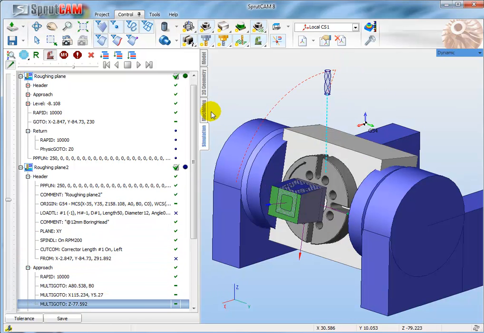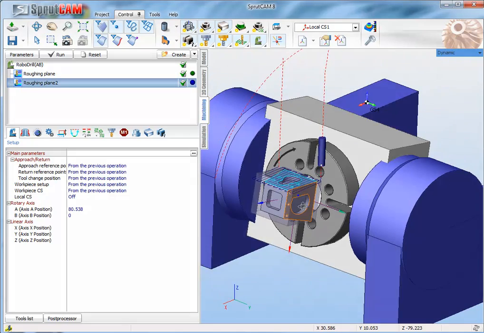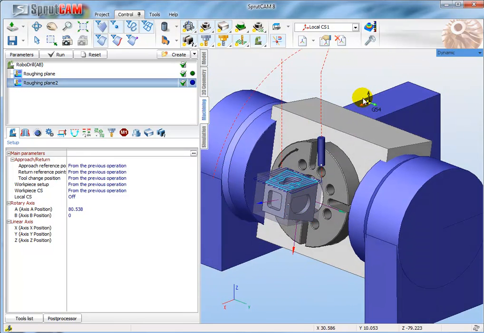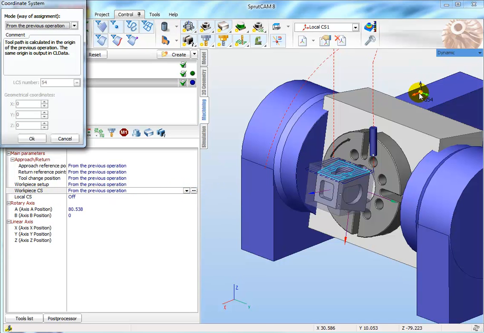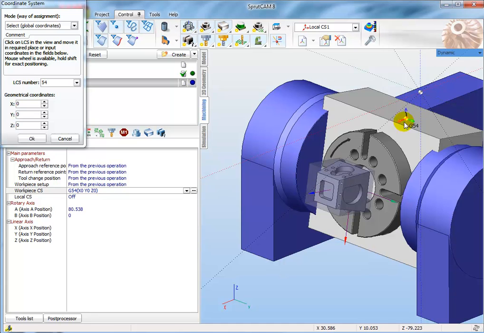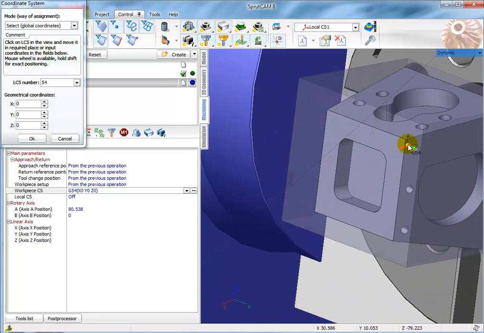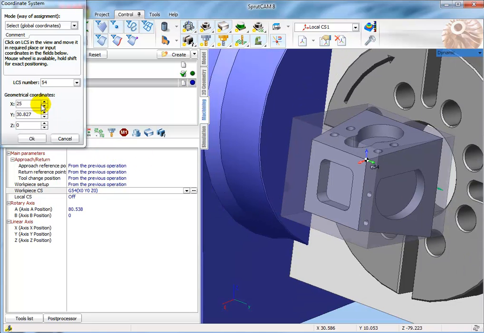Well, so if I want to locate the new coordinate system for the inclined workpiece, how to do it? Click workpiece coordinate system, click this and attach it, for example, in this position, and define another workpiece number.